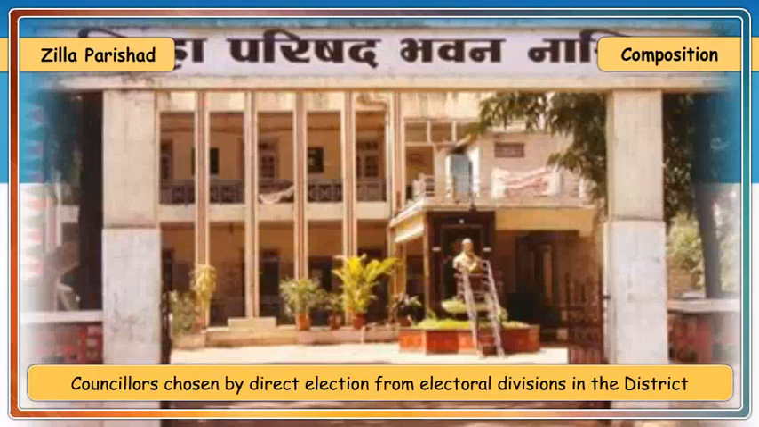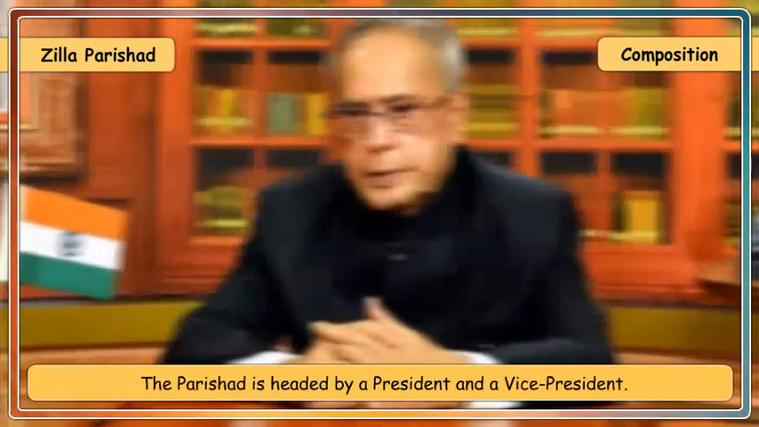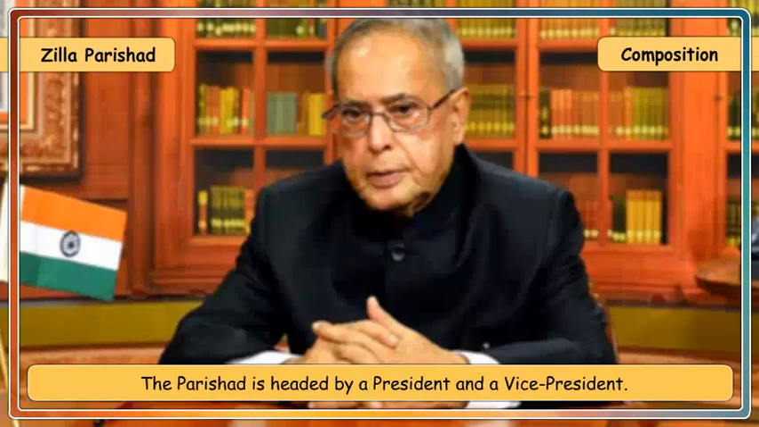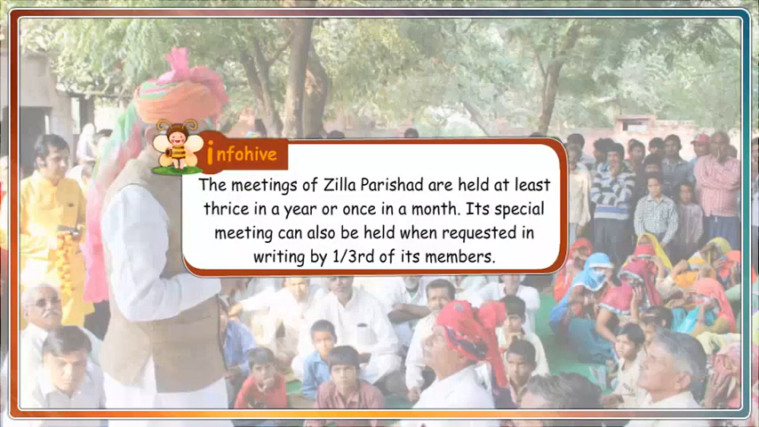Councillors chosen by direct election from electoral divisions in the district and the chairperson of all the block samitis within the district are the members of Jila Parishad. The Parishad is headed by a president and a vice president. Info Hive. The meetings of Jila Parishad are held at least thrice in a year or once in a month. Its special meeting can also be held when requested in writing by 1/3 of its members.